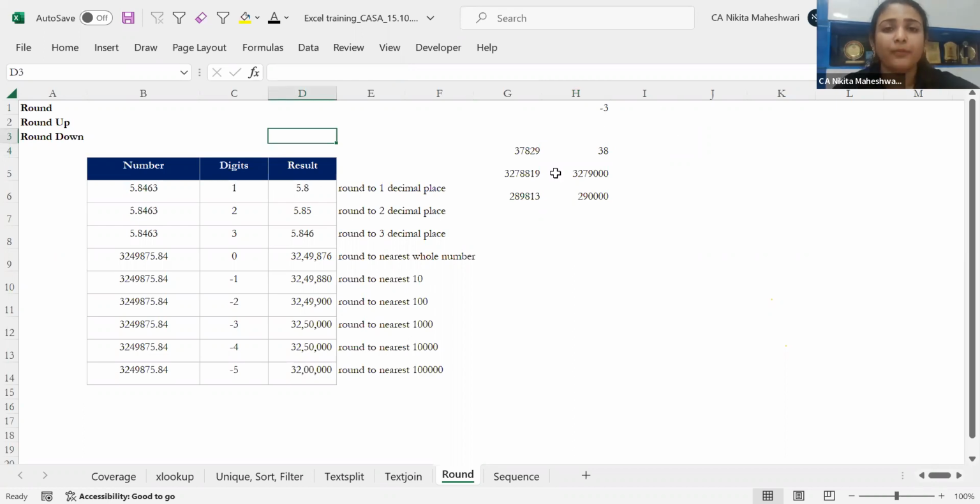Yeah, there are round up and round down functions also. So maybe I always want my function to go to the next decimal or next place, or the down place, just like we did in our early stages of life. So you can use the round up and round down function as well.